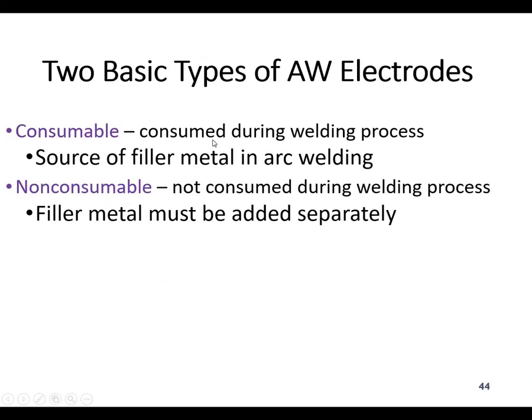Coming to the two basic types of electric arc welding, the first one is the consumable electrode, in which the electrode is consumed, and the second one is the non-consumable electrode, where the filler metal must be added separately, but the electrode generally does not get consumed.